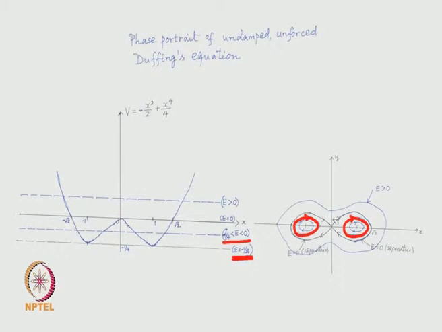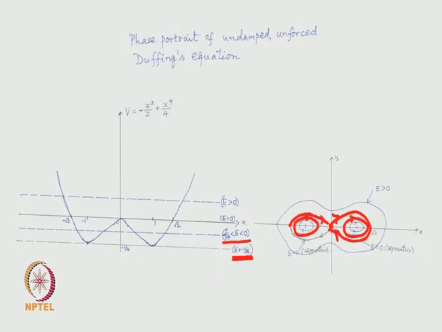And when the energy level is exactly 0, apart from this equilibrium point 0 0, we do obtain orbits, one on the right side and another one on the left. Okay. So, this is a single orbit. Let me just explain that. It is not a periodic orbit, that you should keep in mind, because this is an equilibrium point.